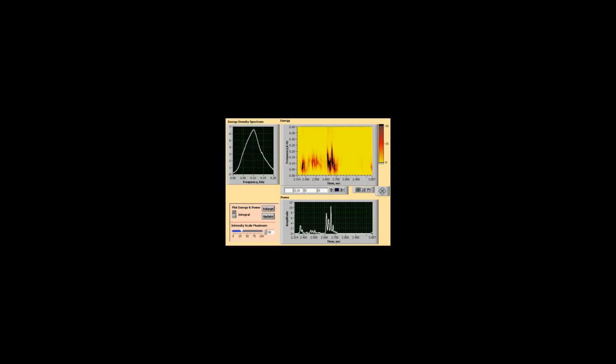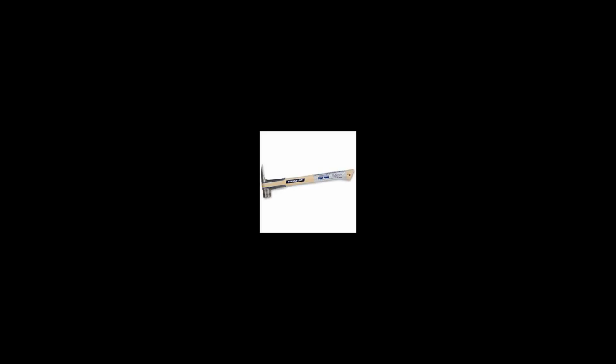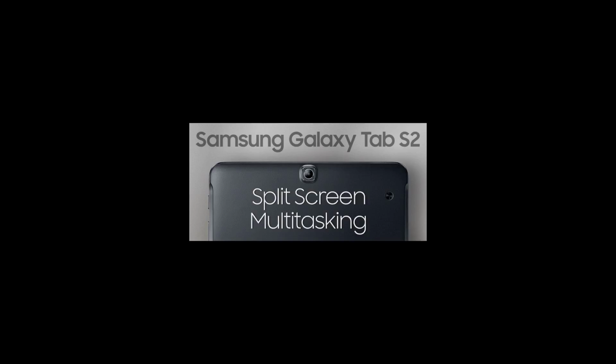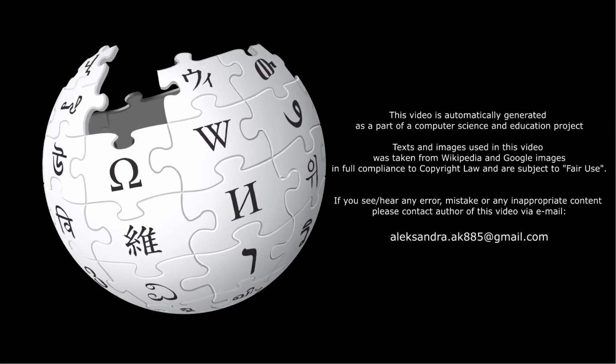Split during expiration. Reverse splitting indicates pathology. Aortic stenosis. Hypertrophic cardiomyopathy. Left bundle branch block, LBBB, and a ventricular pacemaker could all cause a reverse splitting of the second heart sound. Split during both inspiration and expiration.